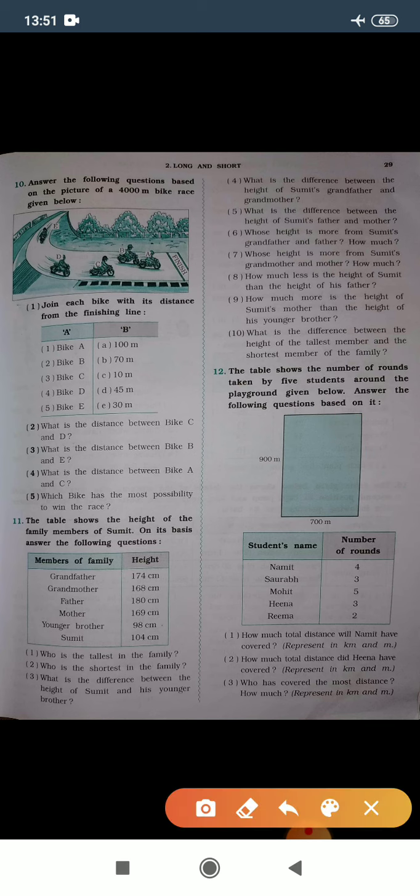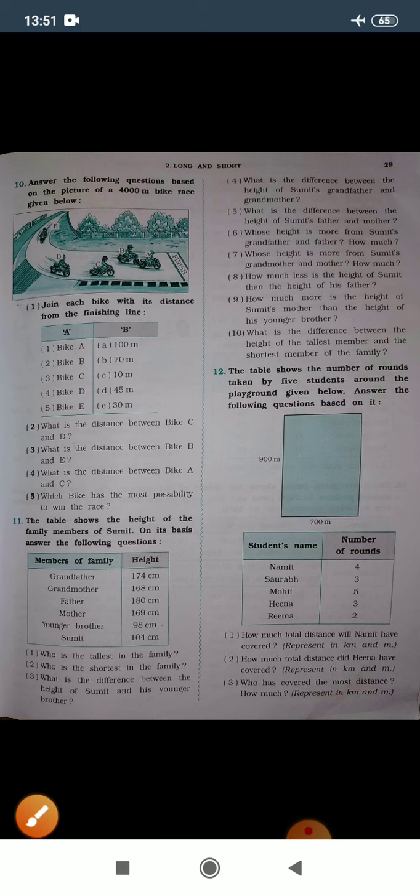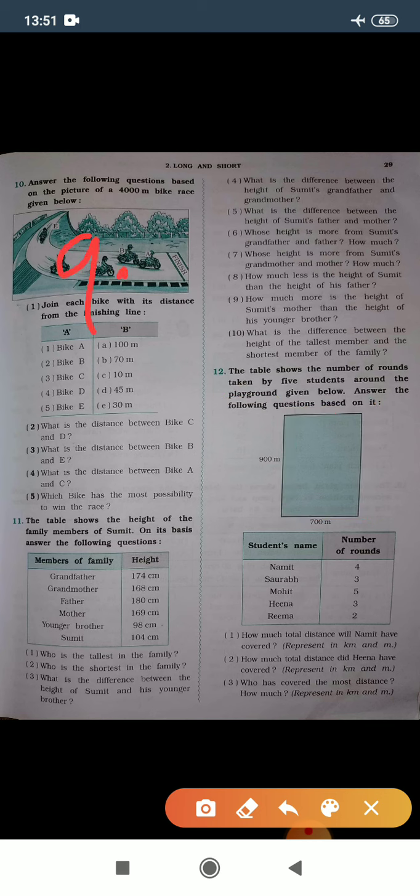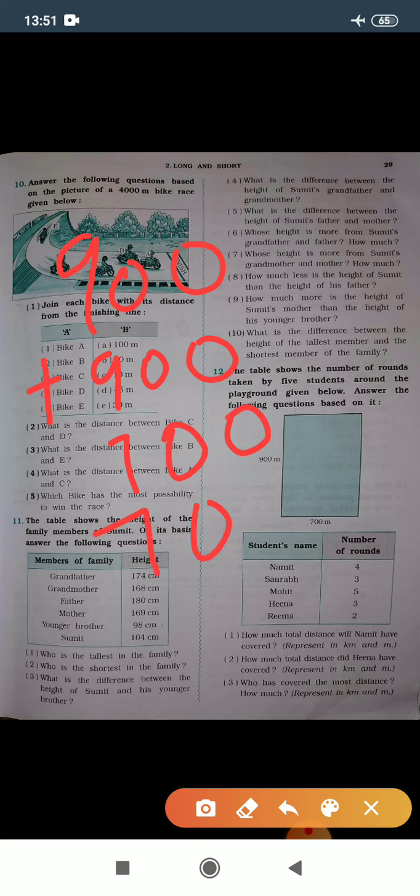Now we are going to add these sides to see what is the total distance of this playground. So let's see, 900 meter plus 900 meter plus 700 meter plus 700 meter.